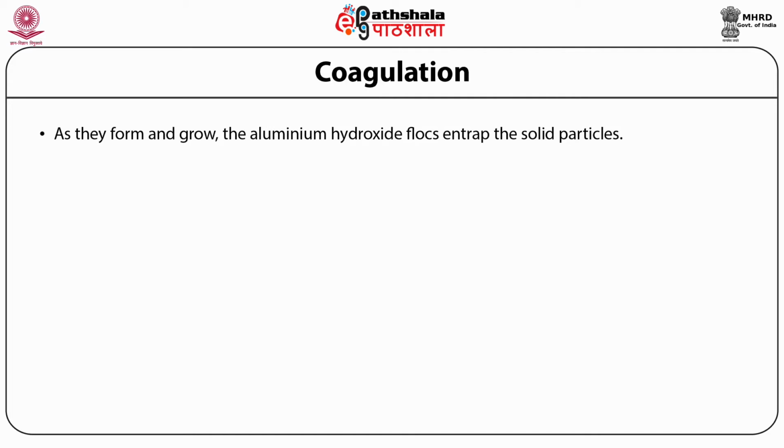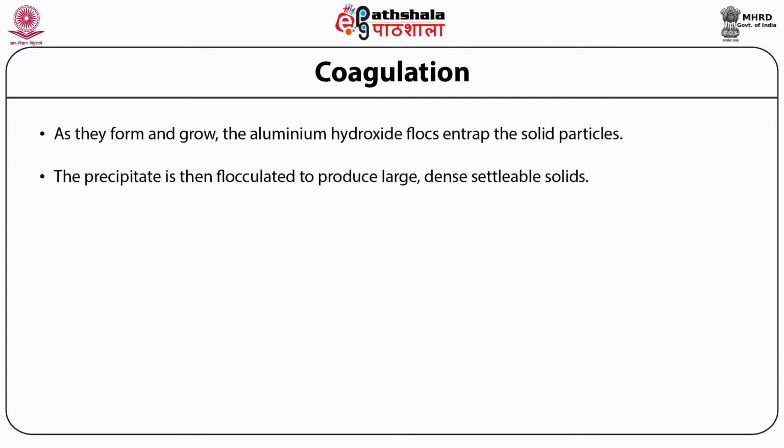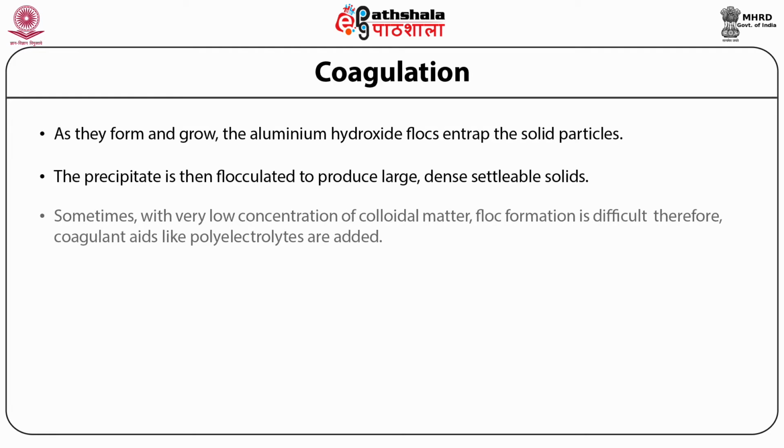As they form and grow, the aluminum hydroxide flocs entrap the solid particles. The precipitate is then flocculated to produce large, dense, settleable solids. Sometimes, with a very low concentration of colloidal matter, floc formation is difficult. Therefore, coagulant aids like polyelectrolytes are added.